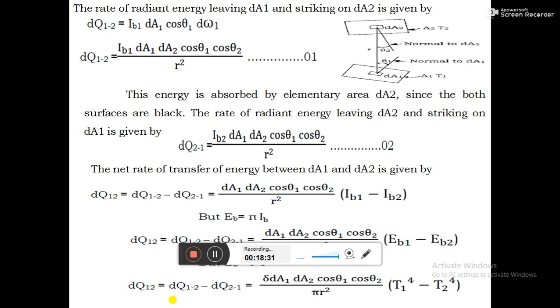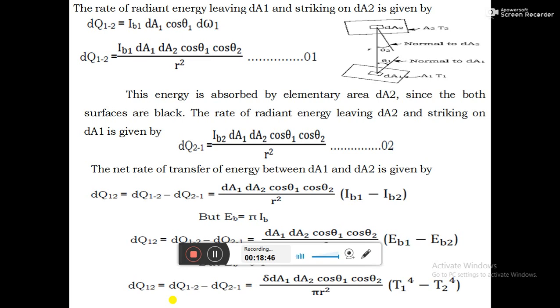Similarly, body 2 is also a black body. It is also emitting some radiation, and the radiation emitted by body 2 is falling on body 1.